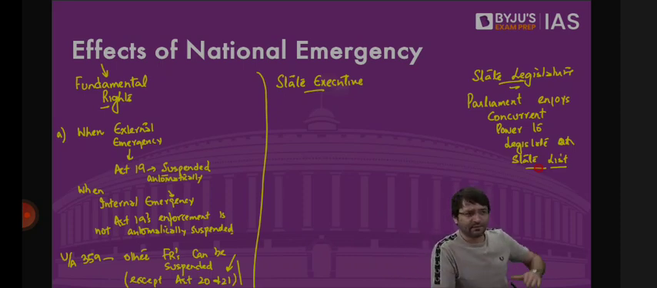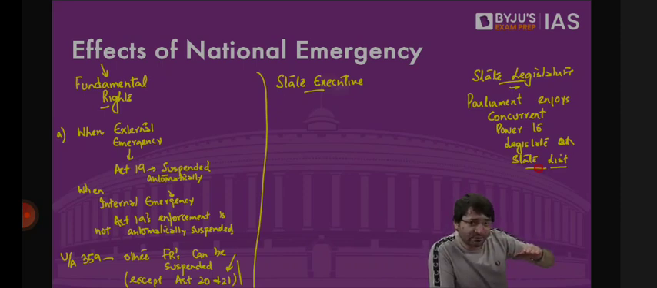We have union list. Who has the power to make a law on union list? Parliament. We have state list. Who has the power to make a law on state list? State legislature. We have concurrent list. Who has the power to make a law on concurrent list? Both Parliament as well as state legislature.